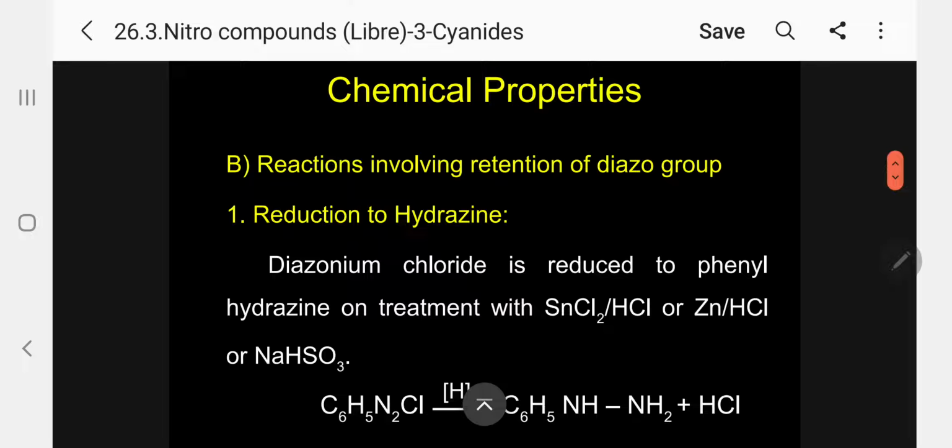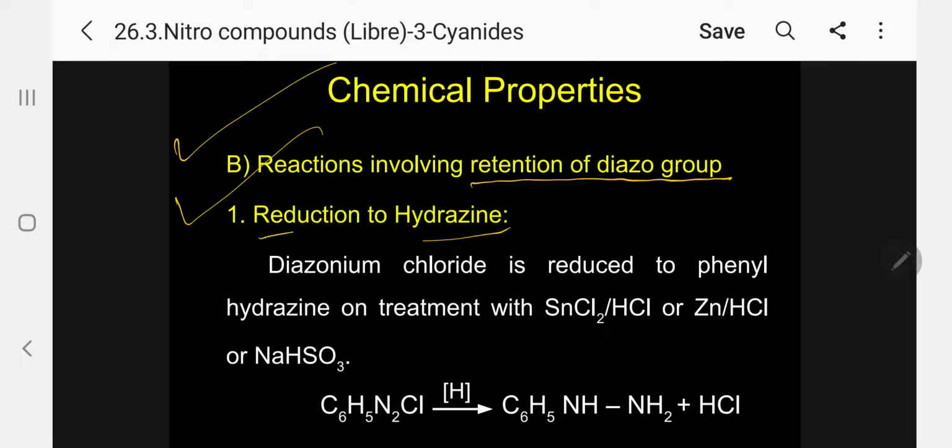Now, reactions B involving retention of the diazo group. So far what I have discussed, nitrogen is eliminated. Now what we are going to see is that it is retaining the azo group into some other form. First, reduction to hydrogen, please follow.